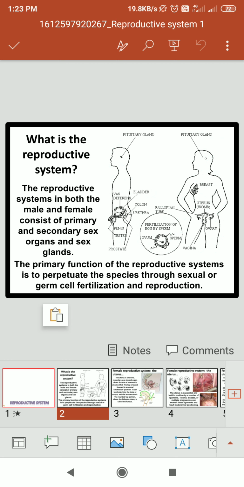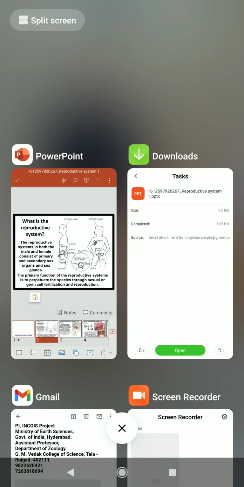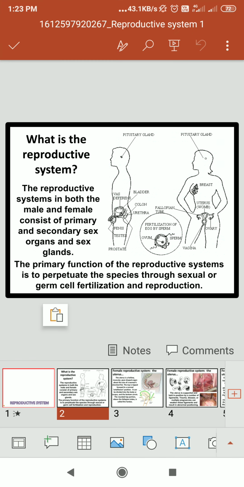Functionally, the reproductive system is to perpetuate the species through sexual or germ cell fertilization and reproduction. In reproduction there occurs copulation between male and female, and at the time of copulation the male gamete and female gamete form the zygote, and only then will reproduction occur.